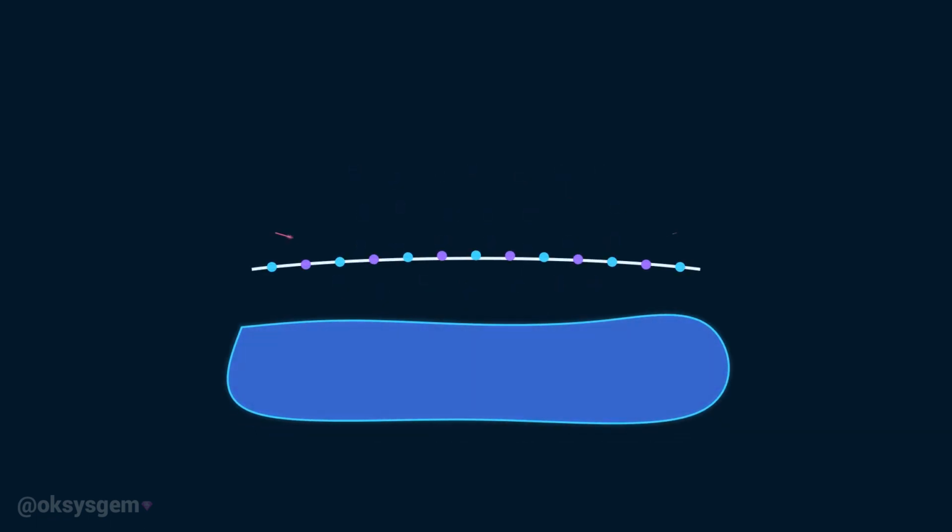The particles near the surface of a liquid experience an effect called surface tension. Because they are pulled inward by neighboring particles, the surface behaves somewhat like a stretched elastic sheet. This is why water forms rounded droplets and why some small insects can stand on its surface.